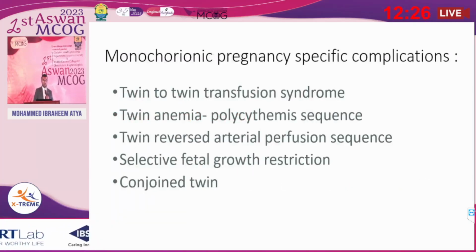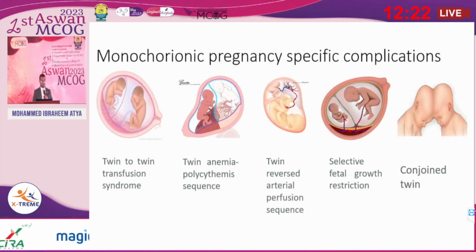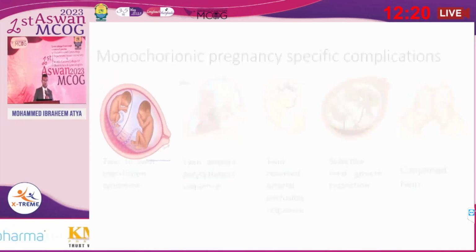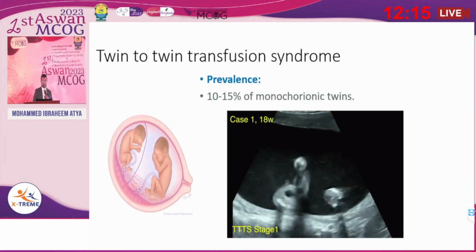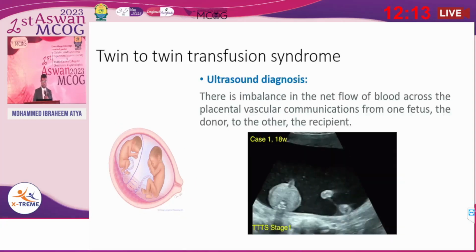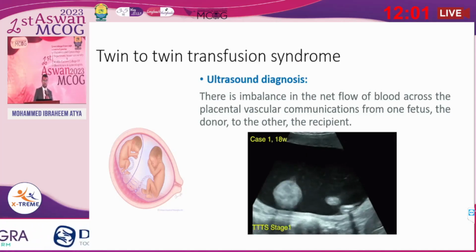So what are the specific complications of monochorionic twin pregnancies? First, the most famous, twin-twin transfusion syndrome, which has a prevalence of 10 to 15% of monochorionic twin pregnancies. On ultrasound, the diagnosis is an imbalance in the net flow of blood across the placental vascular communications from one fetus, the donor, to the other fetus, the recipient.